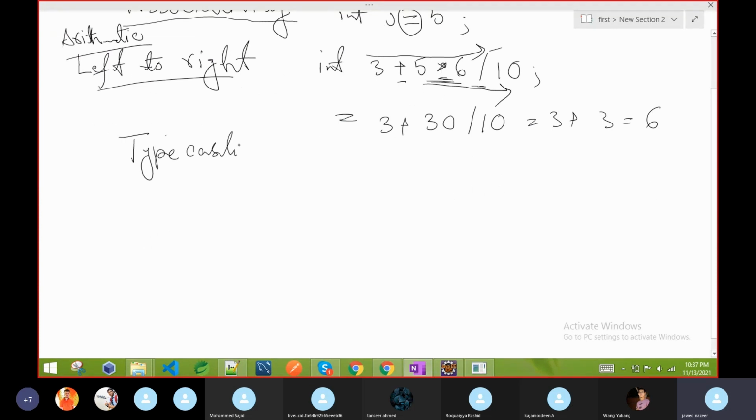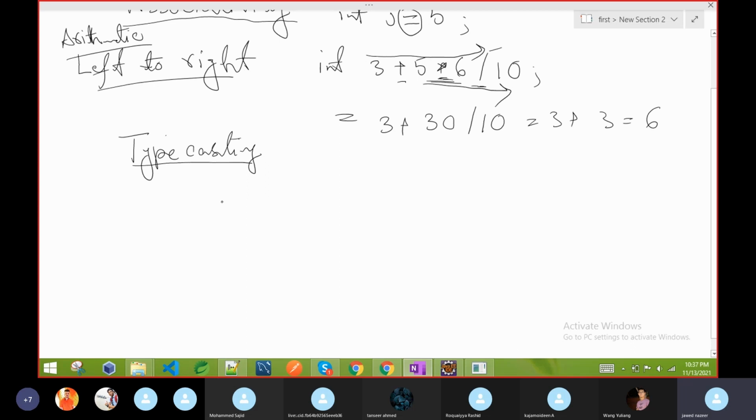I was discussing typecasting. I already discussed it, but here one thing I forgot to mention. If an operation is between two same data types, it may be multiplication, division, or any other type of operation, then the result is also the same data type.